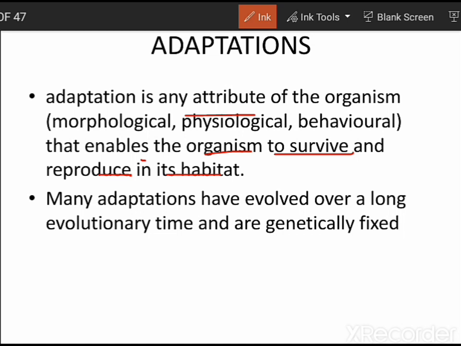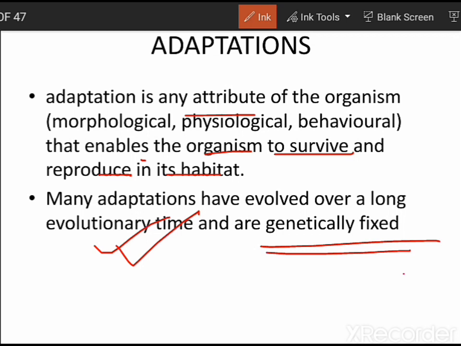Many adaptations have evolved over longer evolutionary time, and they are genetically fixed. Initially, these adaptations come as minute mutations, and initially they are present in the intron sequences. You will study about introns and exons in the chapter on molecular basis of inheritance. So keep this point in mind: in the initial stages of adaptation, the genes for the new changes introduced in the organism are present in the introns.